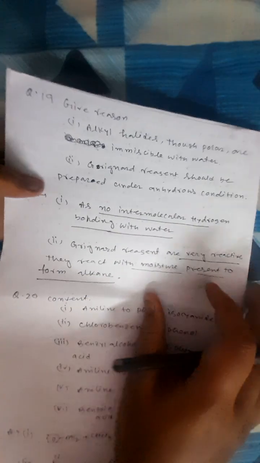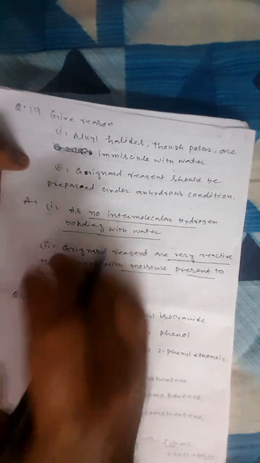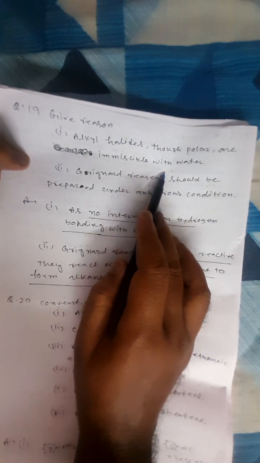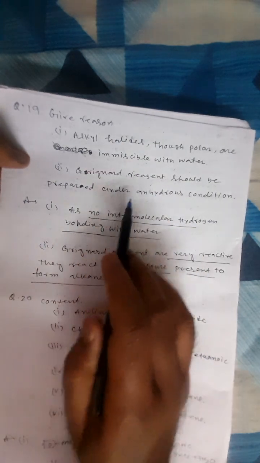Next questions are also very important. This is again a conceptual question. Why are alkyl halides, though polar, immiscible in water? Because hydrogen bonding is not happening. That is why they are immiscible in water, nothing else.